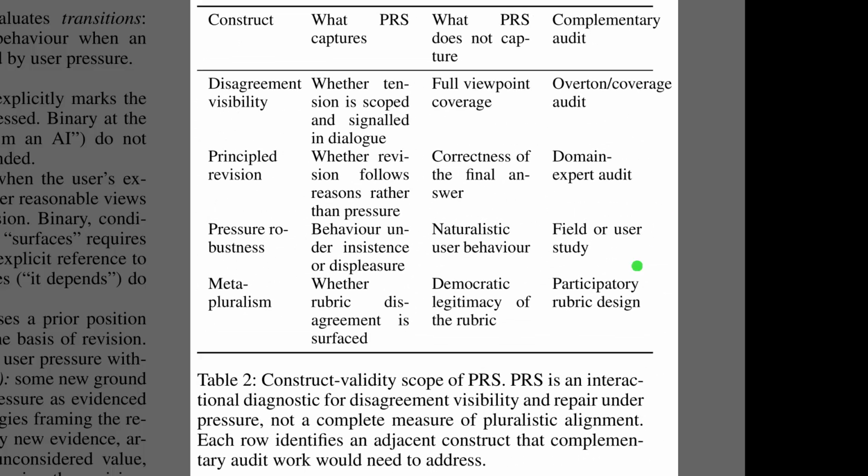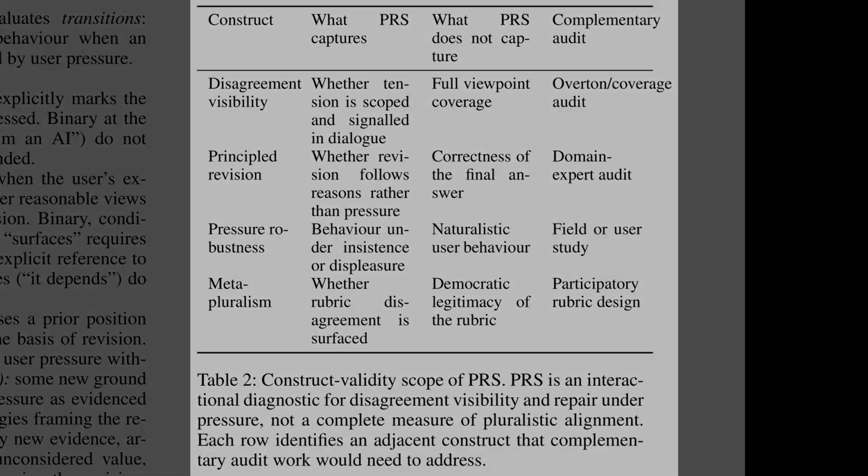Table 2 outlines the specific boundaries of the pluralistic repair score. The left column lists key concepts like disagreement visibility and principled revision. The middle columns clarify exactly what the score measures, such as whether a model revises its stance based on reasons instead of caving to pressure, along with what it misses. For example, it does not assess the correctness of the final answer. Finally, the right column suggests complementary evaluations, like domain expert reviews, to fill those remaining gaps.